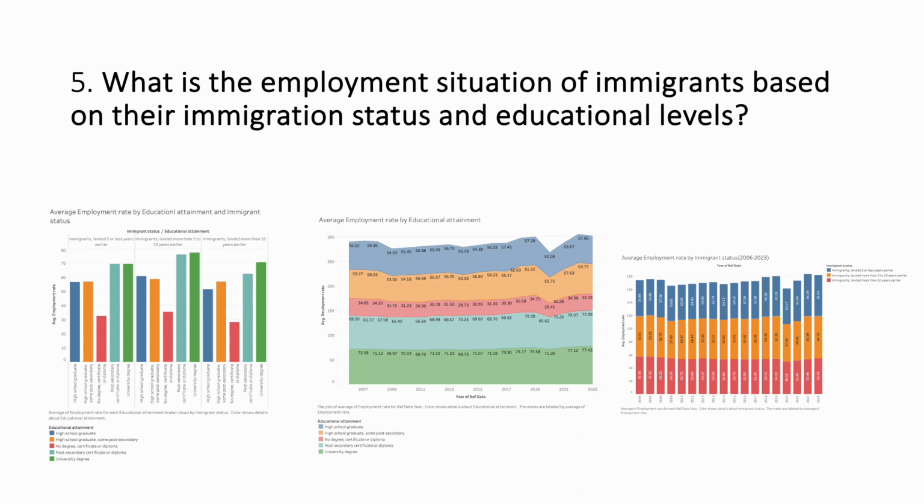And the third one presents the average employment rate broken down by both educational attainment and the length of time immigrants have been in the country. So we can find that a higher educational level leads to higher employment regardless of how long they have been in the country.